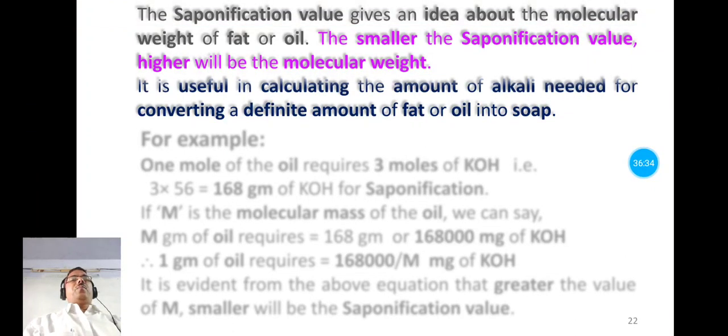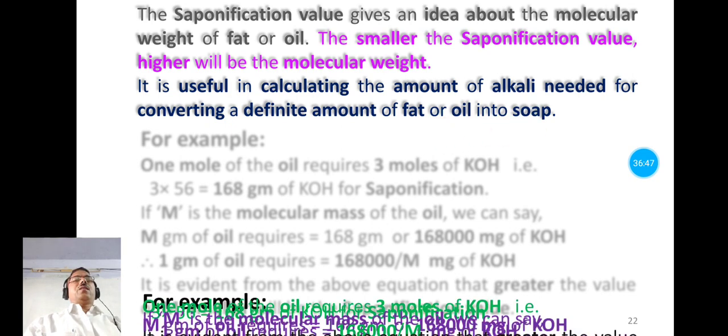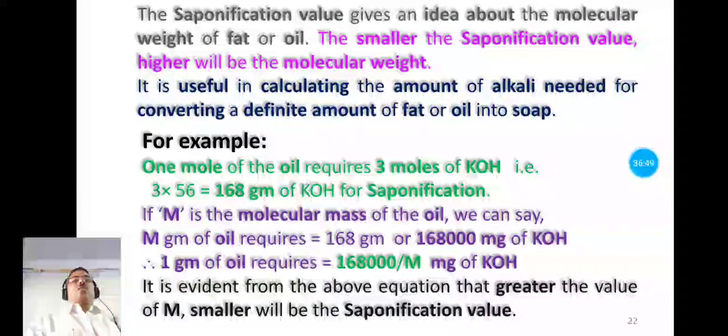Now this saponification value is useful for calculating the amount of alkali required for converting a definite amount of fat or oil into soap. For example, 1 mole of fat or oil requires 3 moles of potassium hydroxide.